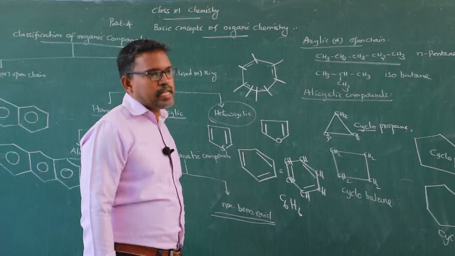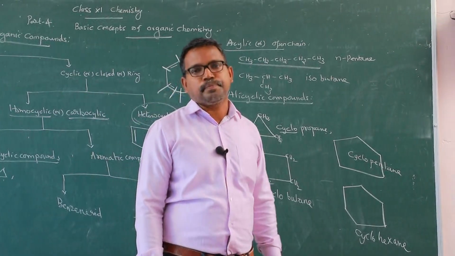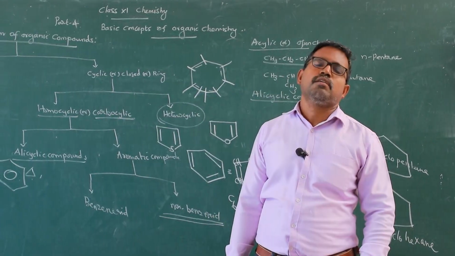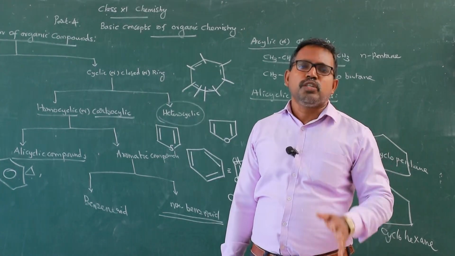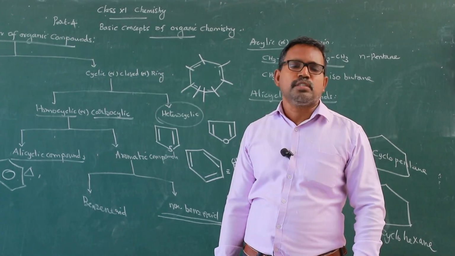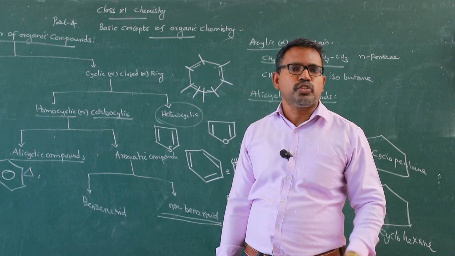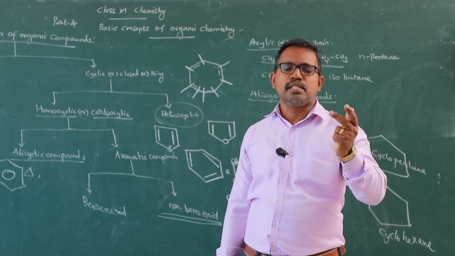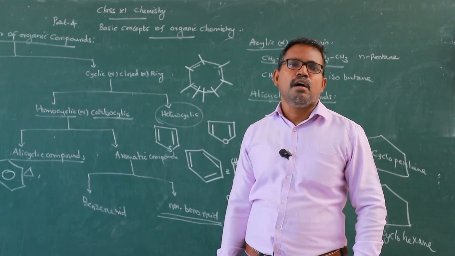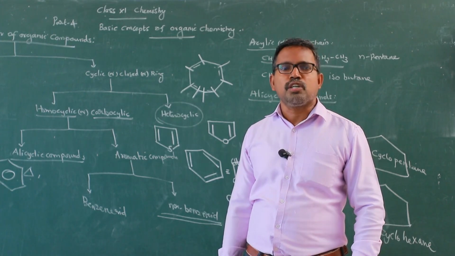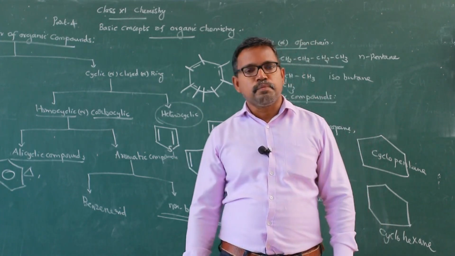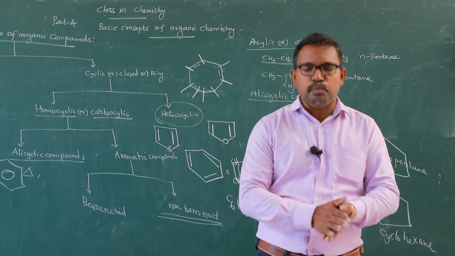So what are heterocyclic compounds? In addition to carbon and hydrogen, some other heteroatoms such as nitrogen, phosphorus and sulfur are present in the ring. These are called heterocyclic compounds. So these are some classifications of organic compounds.